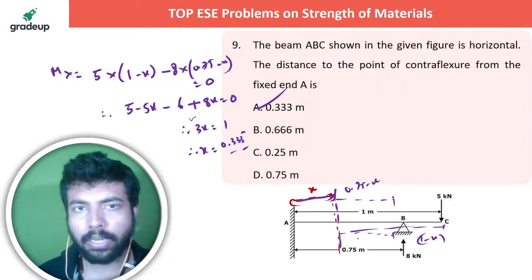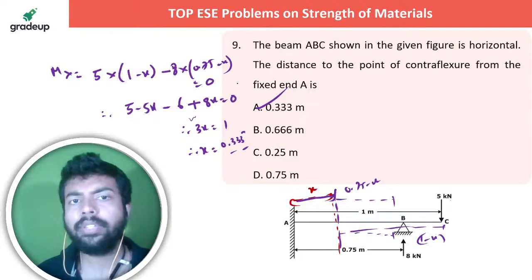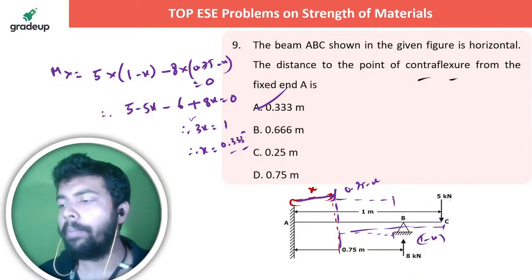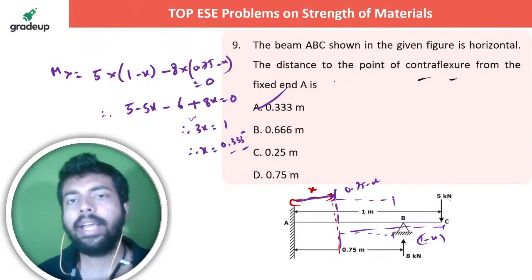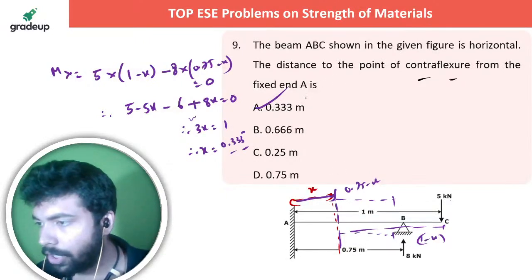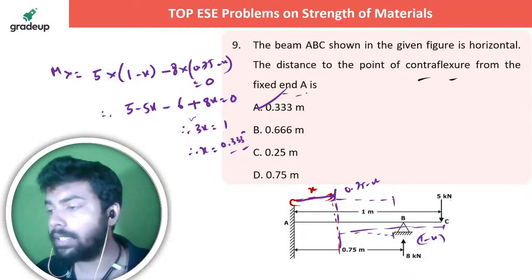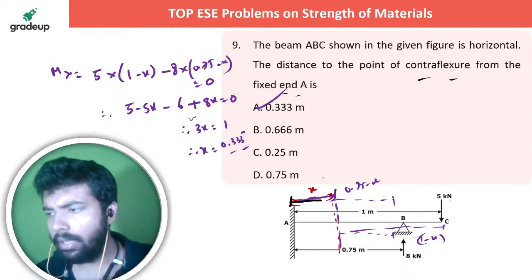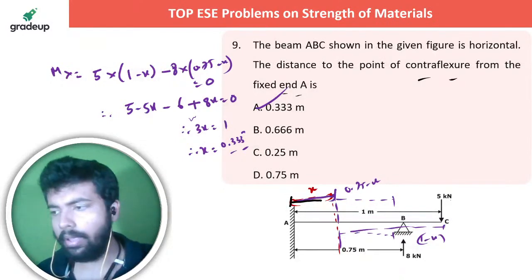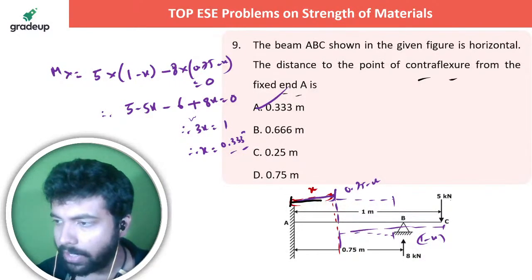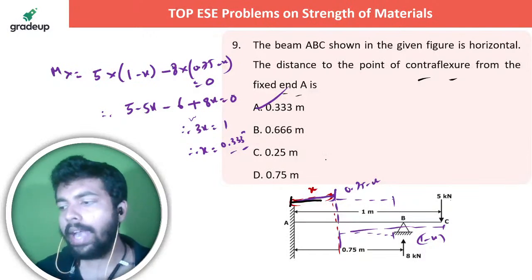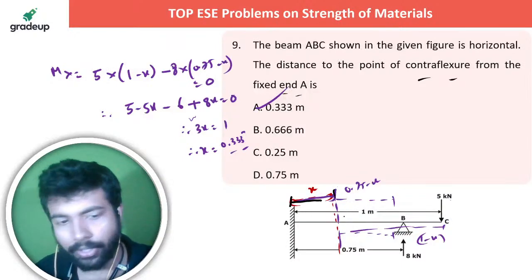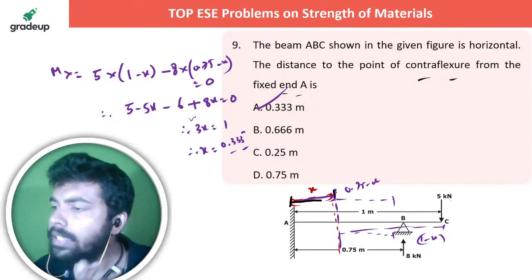Last question, repeat please. Last question, this one. Last question is very simple. Point of contraflexure is the point where the bending moment is 0. So they are saying that where is the point of contraflexure? So I have the distance from the fixed end A. So I've assumed, let's say, at a distance of x from the fixed end A, right? So at this point, what is the bending moment?